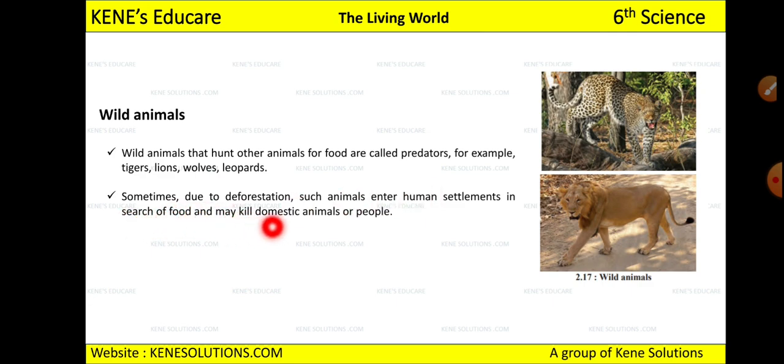And sometimes due to deforestation, meaning we are cutting down the forest, and for wild animals the forest is their home, right? And we are cutting the forest, so what are they doing, these animals, they are entering the human settlements in search of food and may kill the domestic animals or people, right? Because they do not have the forest. So what will happen? They will enter the human settlement and they will try to eat you. So we should not cut forests, because this might happen. You can see them on roads if the forests are not there, and that will be dangerous for us, right?